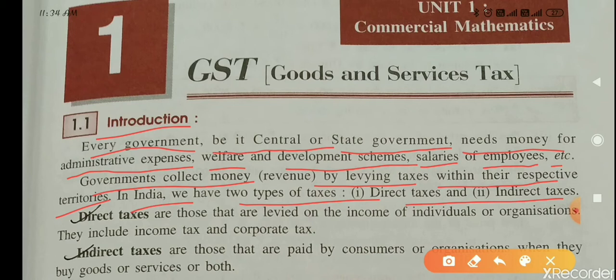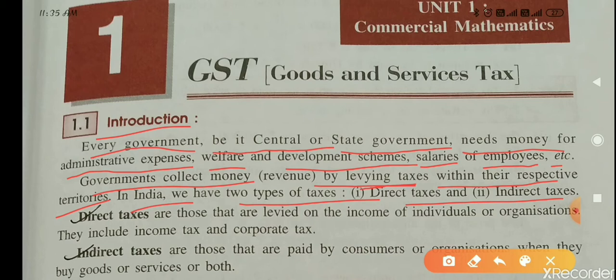So to fulfill these expenses, central government or state government they need money. So from where they can collect money? So government collect money by levying taxes. By levying means by charging taxes within their respective territories.